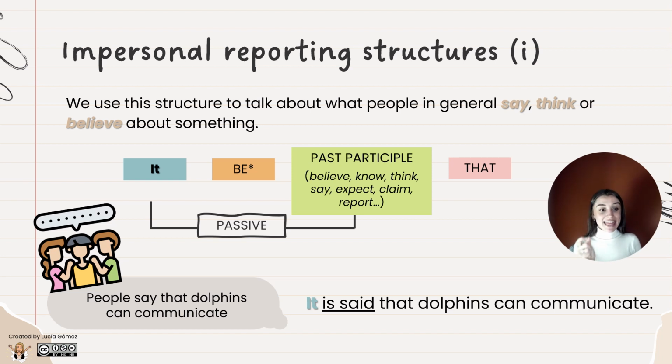People say that dolphins can communicate, I can report it in two different ways. Podría decirlo de dos maneras distintas. En este caso, si os fijáis, la estructura es la siguiente. Tengo un sujeto completamente unknown, a subject that I have no idea, I cannot imagine a face for that people. Es la gente dice, lo que la gente dice.